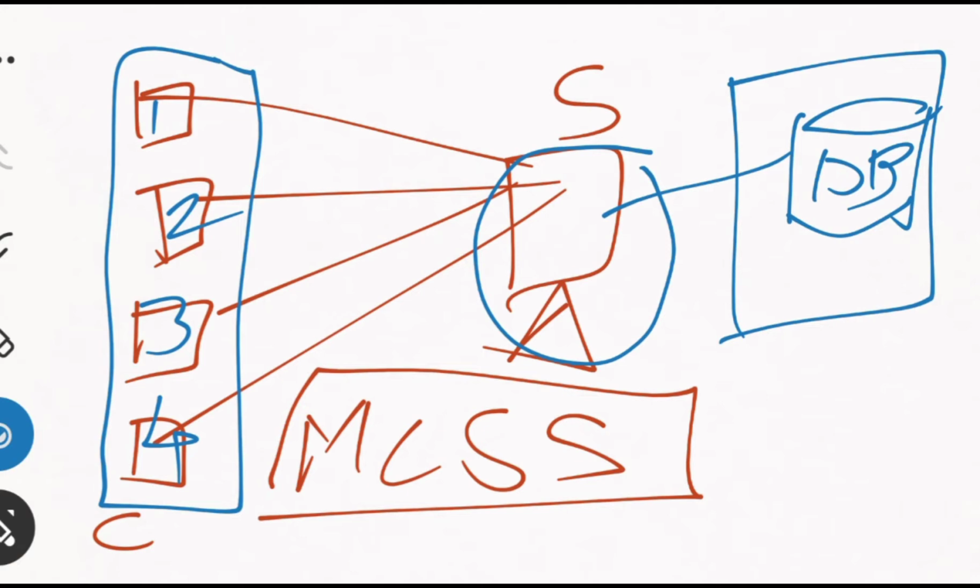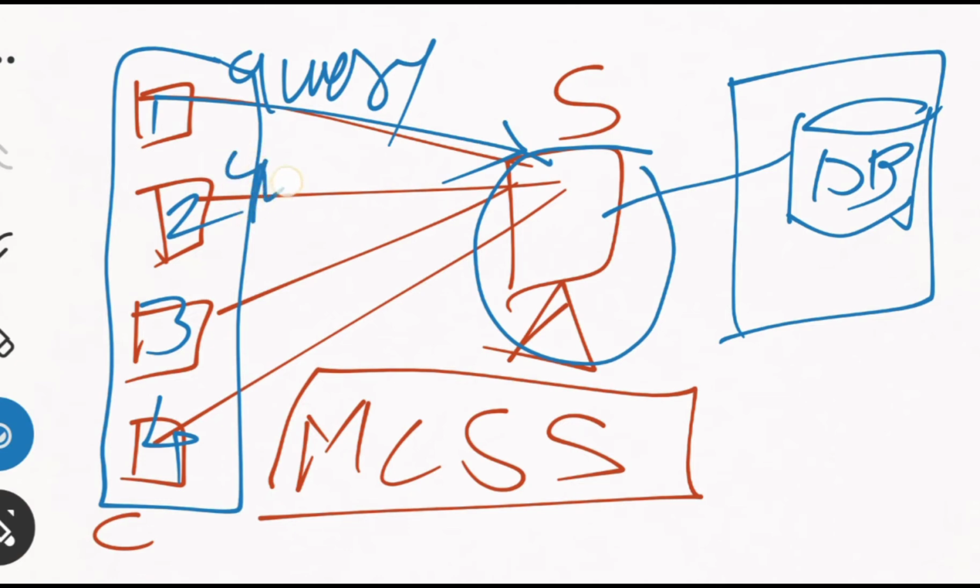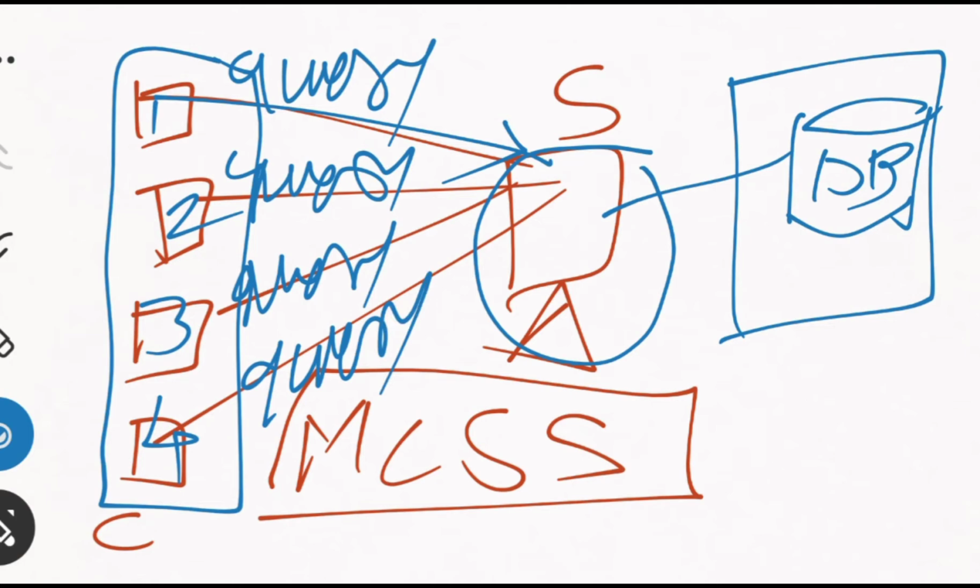Because of this, whenever a client asks for any service or query, for example client 1 asks for a query to execute on the server side, and the other clients also ask for queries, you tell me, only one server is there, so out of query 1, query 2, query 3, query 4, which query will get executed?